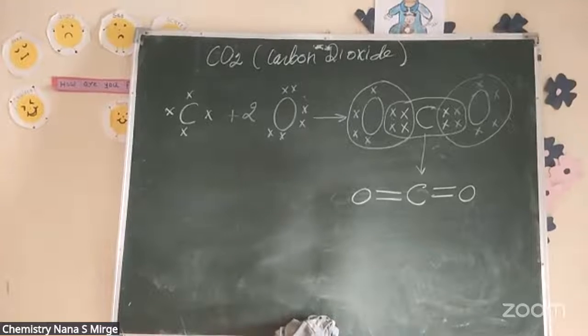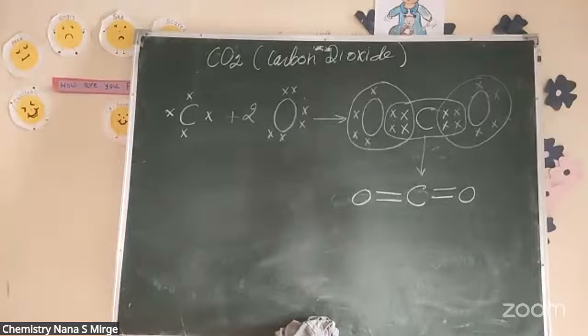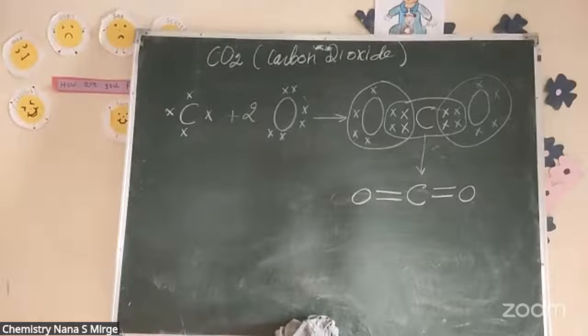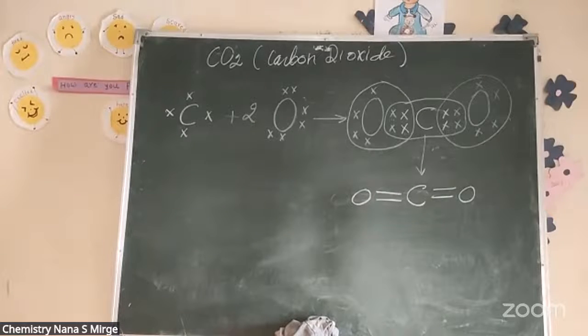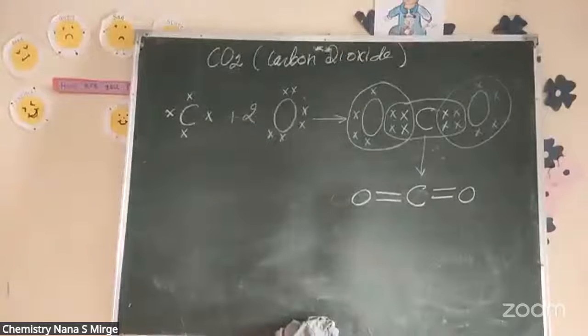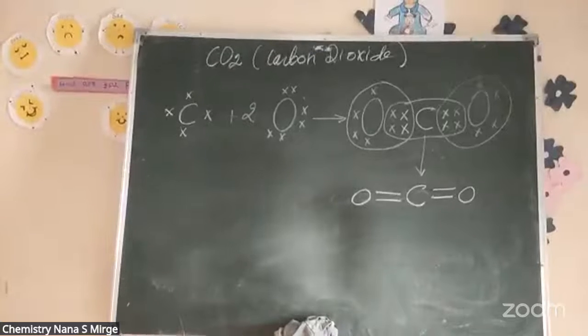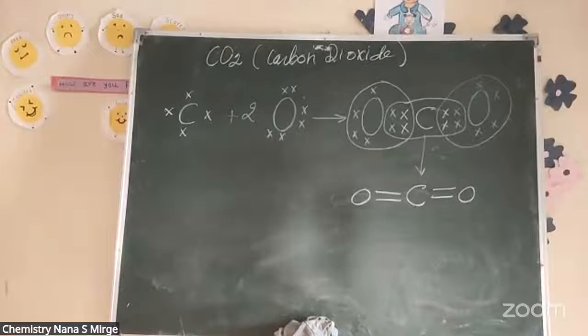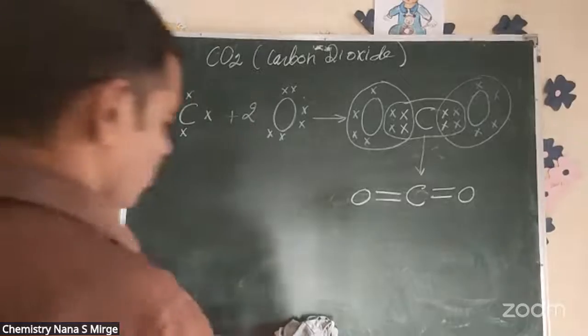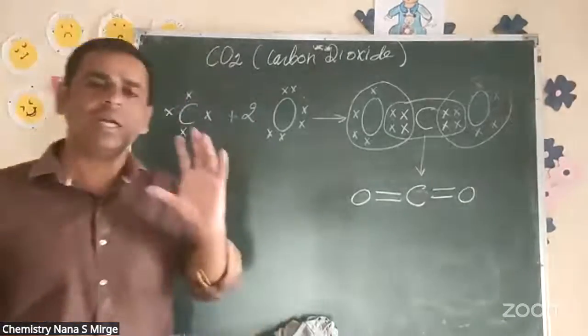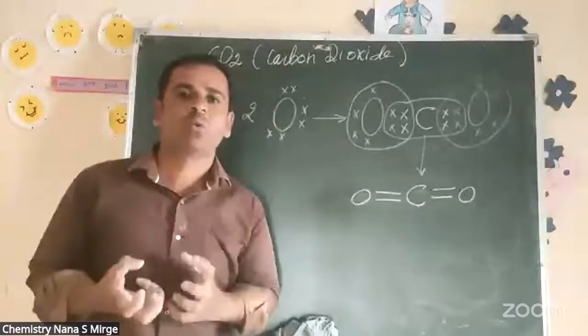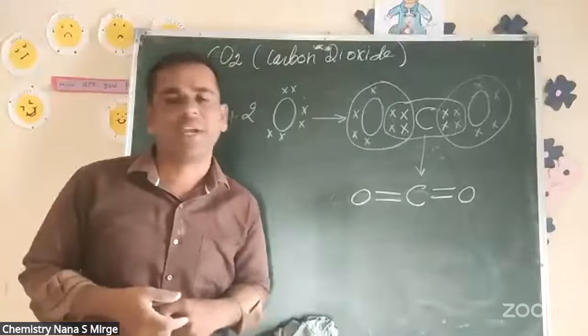The chart has 10 questions. Diamond does not conduct electricity. Decane, nonane, octane, heptane. Color: diamond is colorless. Fullerenes are also allotropes. Yes, very good. What is electronegativity? Electronegativity is the electron attracting power towards itself. So we have 5 minutes. Electronegativity means electron attracting power towards itself.